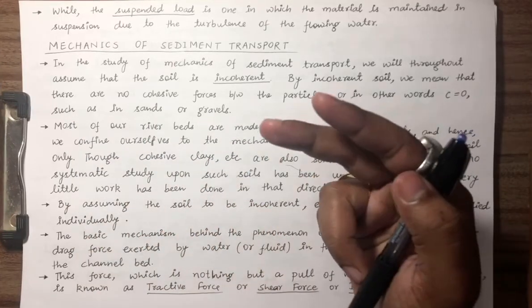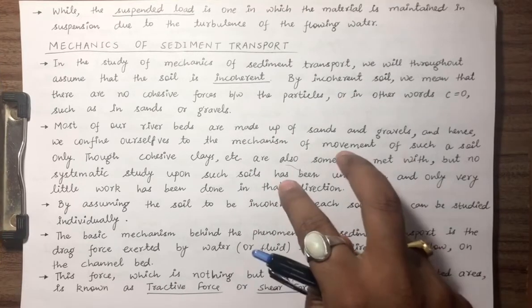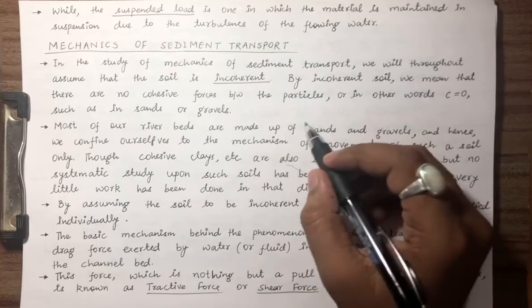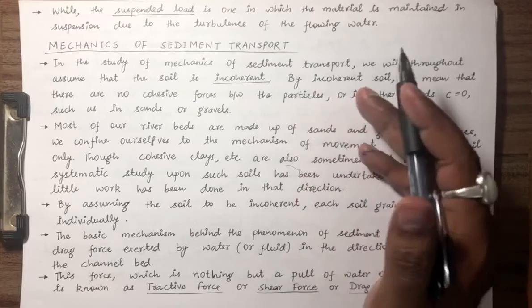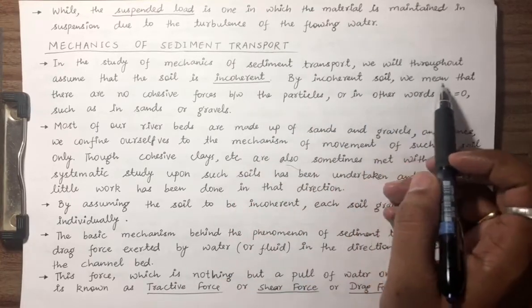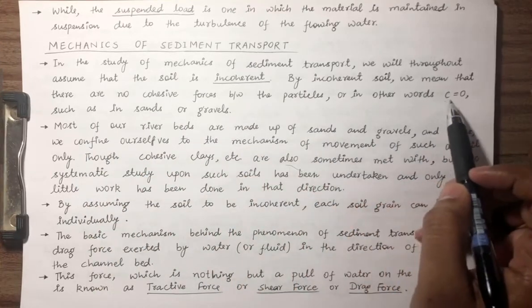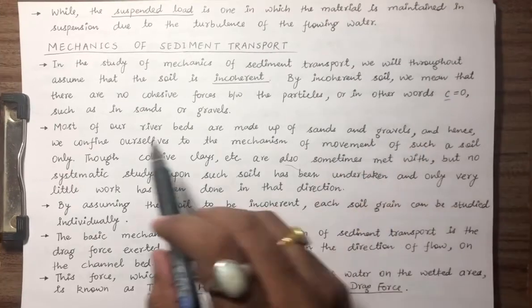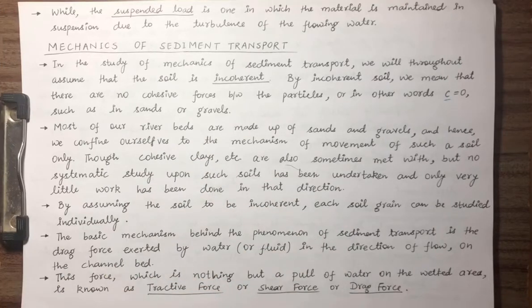There are two types of forces, cohesion force and adhesion force. If the particles are of the same nature, the force between the same type of particles is termed cohesion, and the force of attraction between two different types of particles is termed adhesion. So by incoherent soil, we mean that there is no cohesive force between the particles, or in other words, C is 0. C is cohesion, so cohesion is 0, such as in sands or gravels. Sands and gravels are cohesionless soils, so in those soils, the cohesive force is 0.